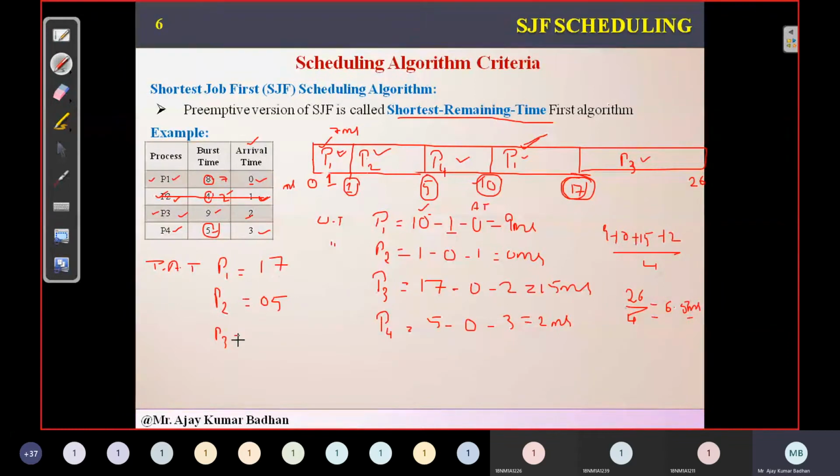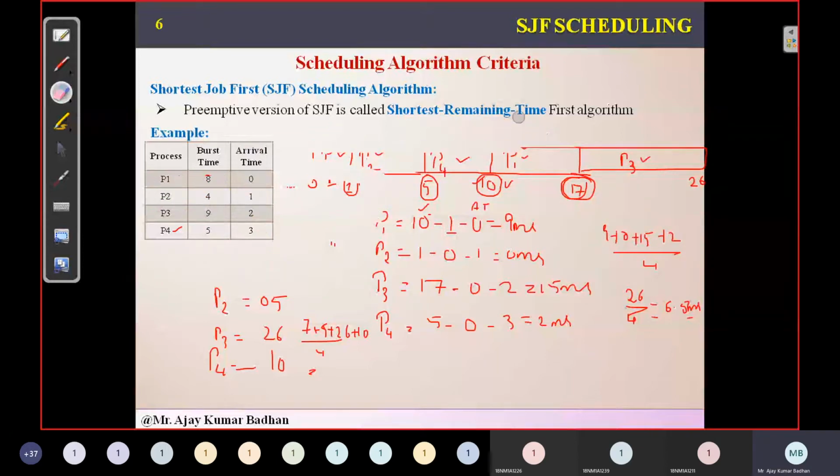Then we have P3, which is 26. And then finally P4, right hand portion, 10 milliseconds. So 17 plus 5 plus 26 plus 10, divided by 4. So that will be your average turnaround time for your entire scenario. So this is the way you have to execute it.